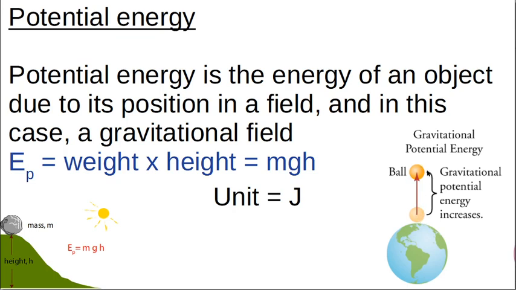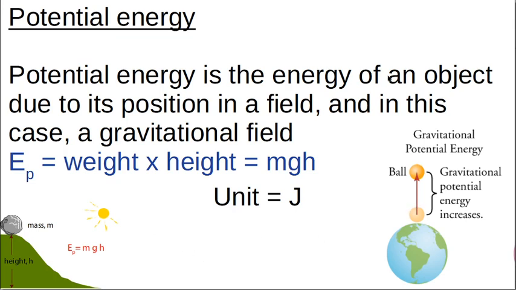But if you make it move really high above the Earth, it gets more gravitational potential energy the further it is from the Earth. Think about it, if you drop this ball on your toe from 5 centimeters above the ground, and you drop this ball on your toe from 5 kilometers up in the air, which one is going to hurt your toe more? Obviously this one, because it had a lot more potential energy when it was high than when it was low.